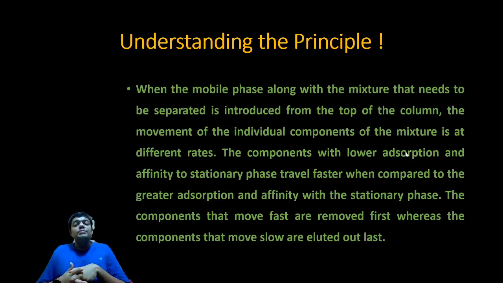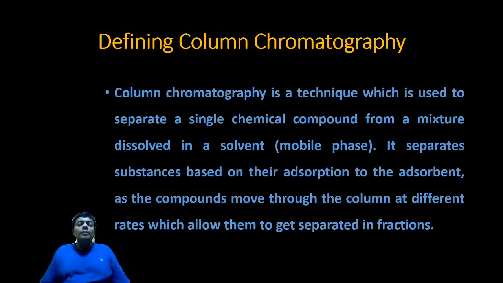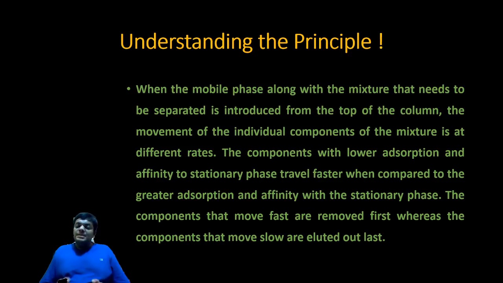The movement of the individual component of the mixture is at different rate. Why? Because they have different interactions with the stationary phase. The components with lower adsorption and affinity to stationary phase travel faster when compared to the greater adsorption and affinity with the stationary phase molecule. The components that move fast are removed first, whereas the components that move slow are eluted out last. So these are the two very basic and important points, that is defining column chromatography and understanding the principle behind